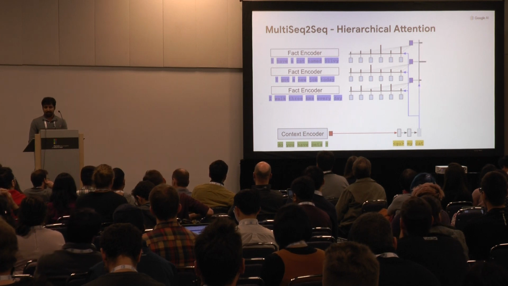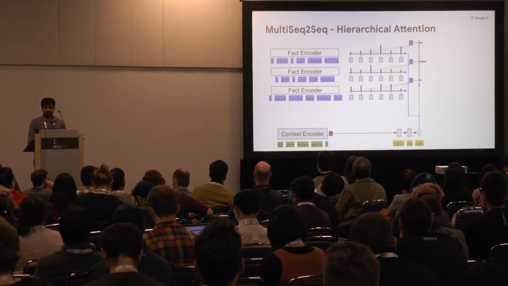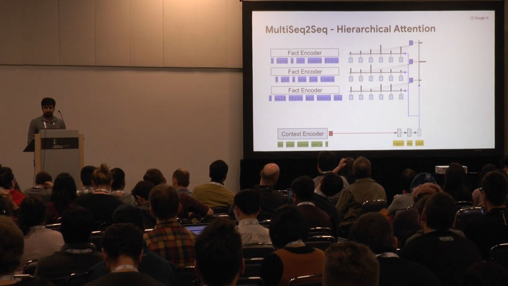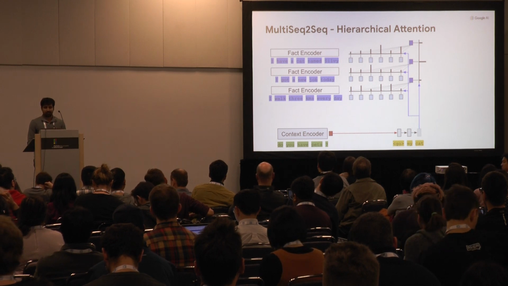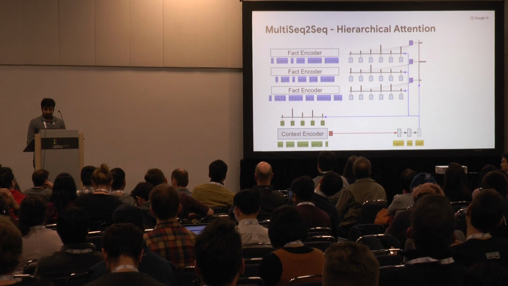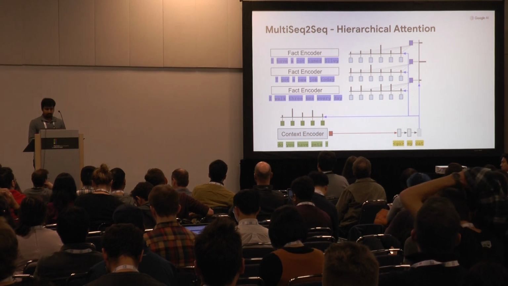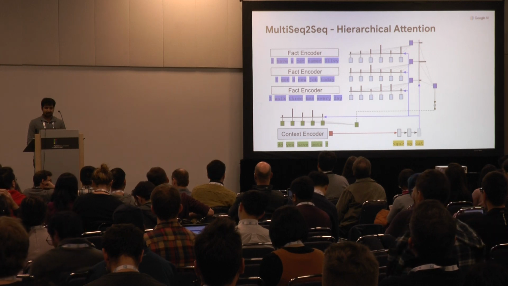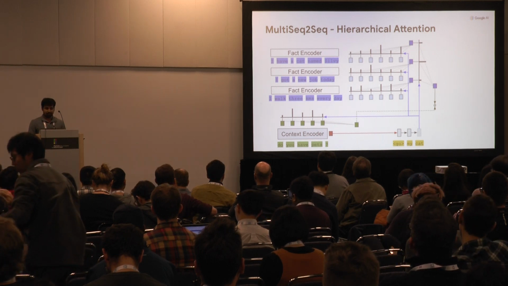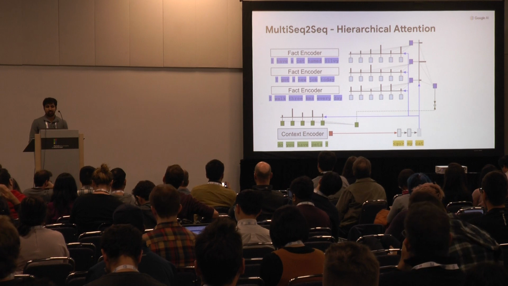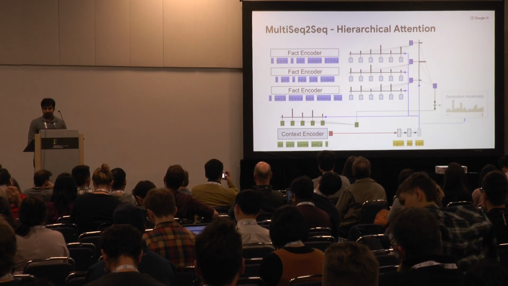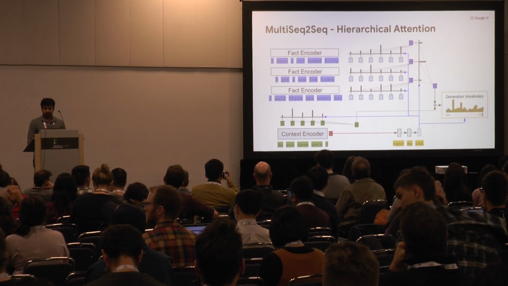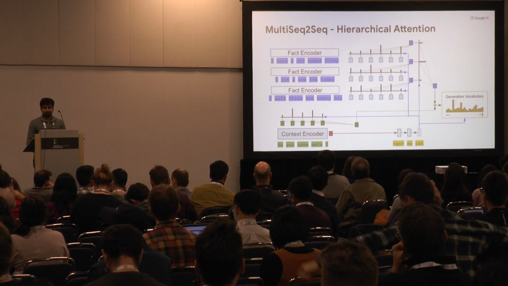Then we do another attention over these fact representations to give us a distribution over facts. We also use the decoder state to do attention over context. By summarizing, we get 2 vectors, one representing the entire context and one representing the entire facts. These are then used together with the decoder state to generate a distribution over the generation vocabulary.